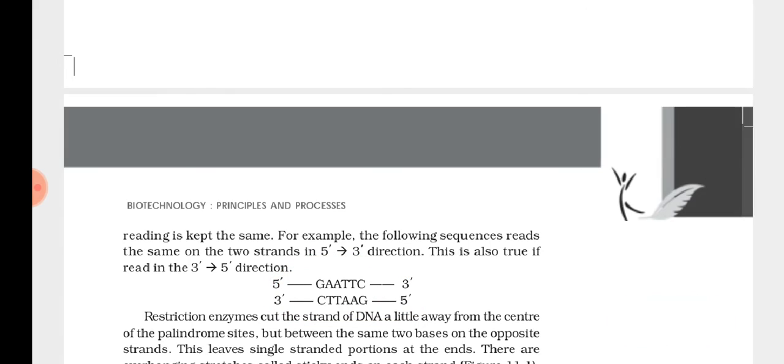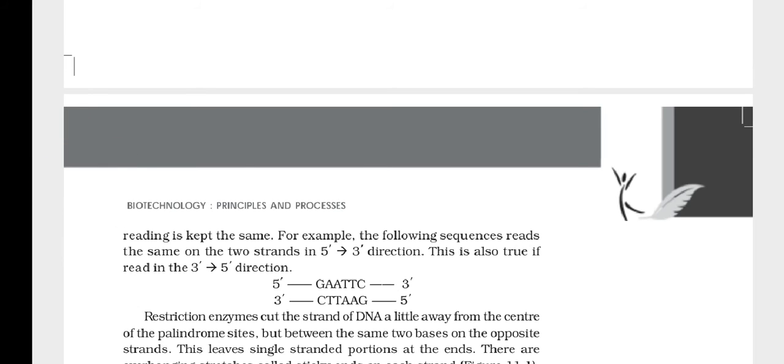At the same time, they read the same, GAATTC from the 5 dash to 3 dash direction, and from this strand too. The orientation is kept the same, I told, isn't it? So from this position, 5 dash to 3 dash direction, if you read, that will again be GAATTC. So this kind of nucleotide sequences, that read the same on the two strands in the 5 dash to 3 dash direction, are called